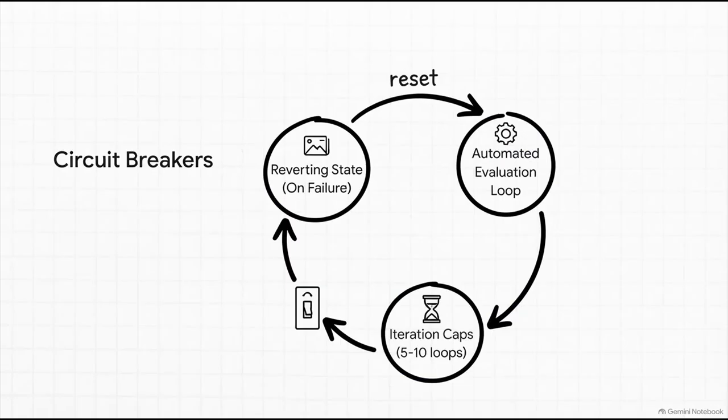But what if the agent hits a random runtime error and just keeps stubbornly trying to fix it, failing over and over? To prevent catastrophic token exhaustion in those infinite ReAct failure loops, you implement strict circuit breakers. You set a max iteration cap, say 5 to 10 loops. If it can't converge on a passing test by then, bam, the circuit breaker trips. It halts execution and safely reverts the entire file system back to a clean, shadow state.